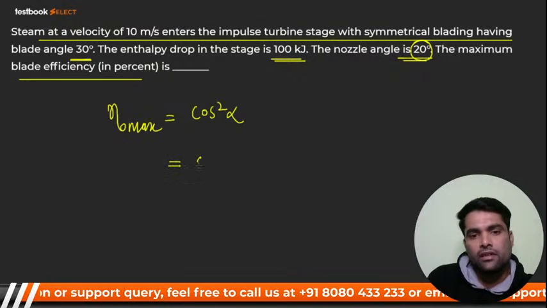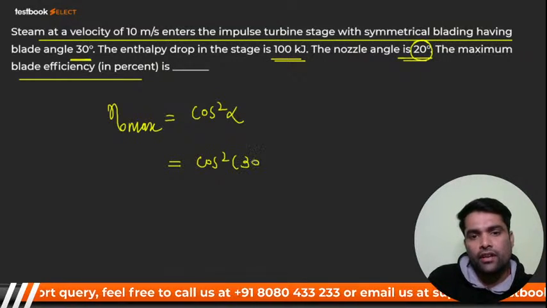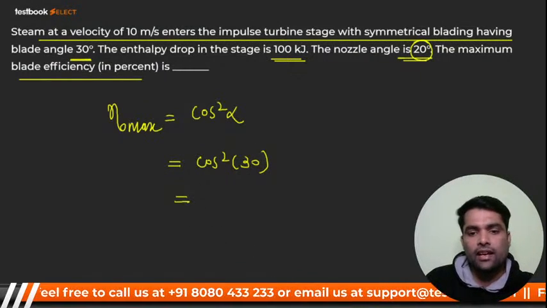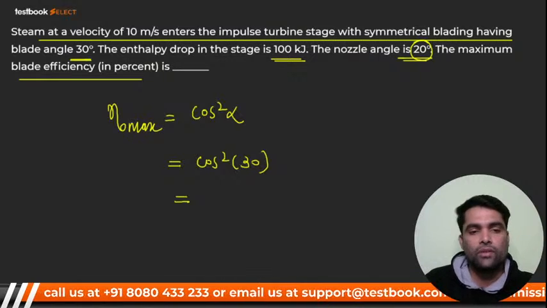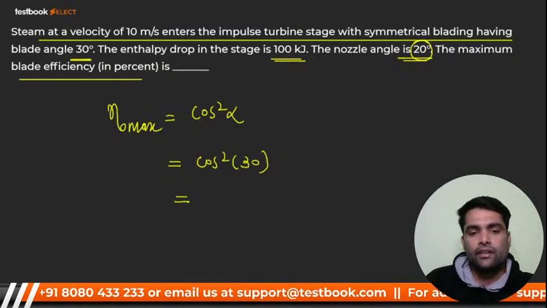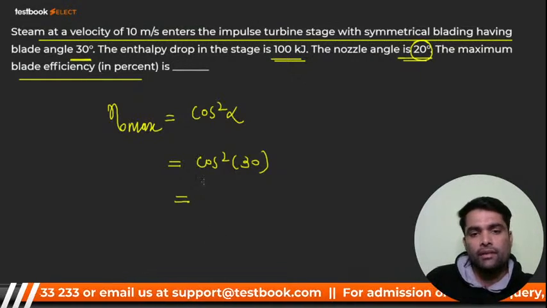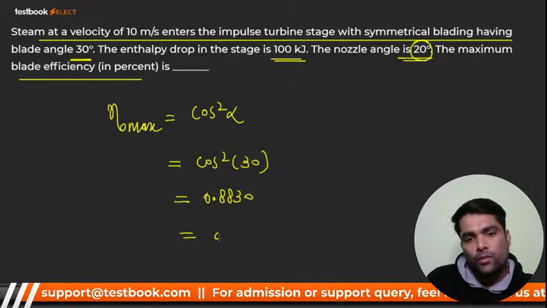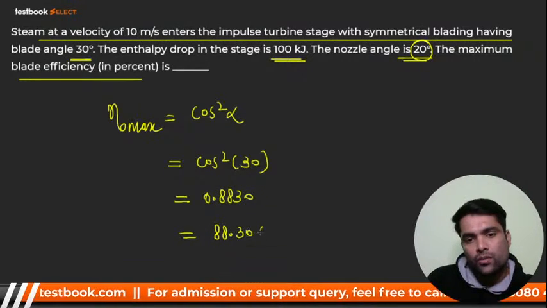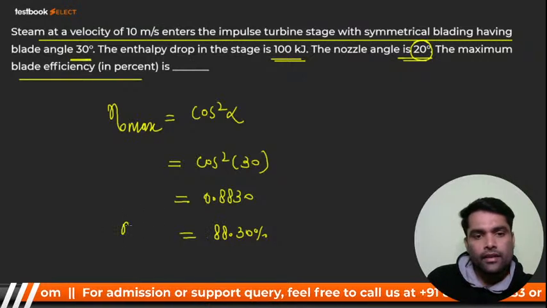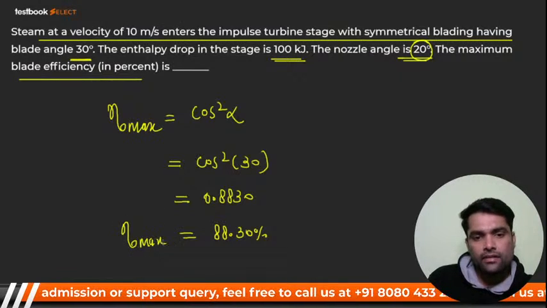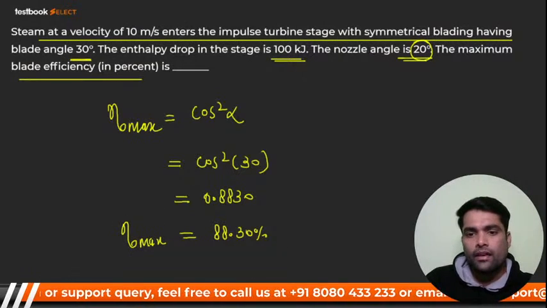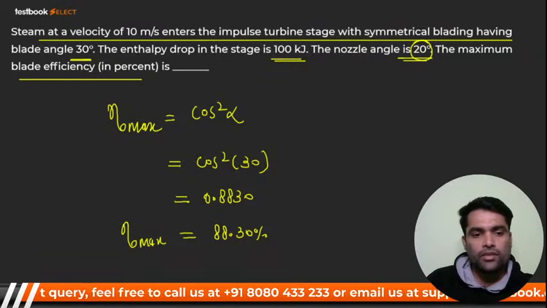So it is cos square of 30 degree, and you will get the answer. The value of cos square alpha is around 0.8830, that is 88.30%. That is eta max.